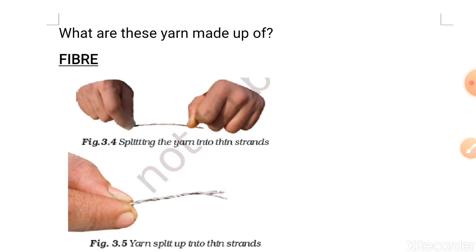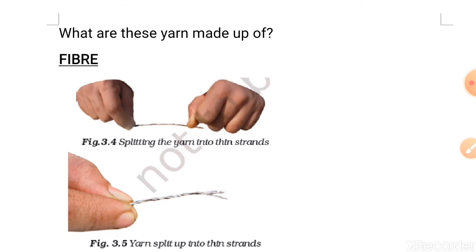Place this piece of yarn on a table. Now press one end of the yarn with your thumb. Stretch the other end of the yarn along its length with your nail, as you can see here in this picture. Do you find that at this end the yarn splits into thin strands? You might have observed something similar when you try to thread a needle. Many times the end of the thread gets separated into thin strands. This makes it difficult to pass the thread through the eye of the needle.